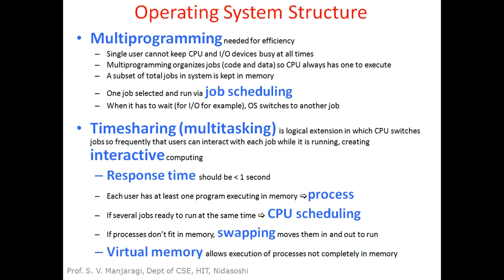It can be moved to some other memory device like a disk, which is called backing storage. An inactive process, one that is not being executed currently, can be swapped out to the disk, and we can bring a new program into memory and start executing. That is called swapping.